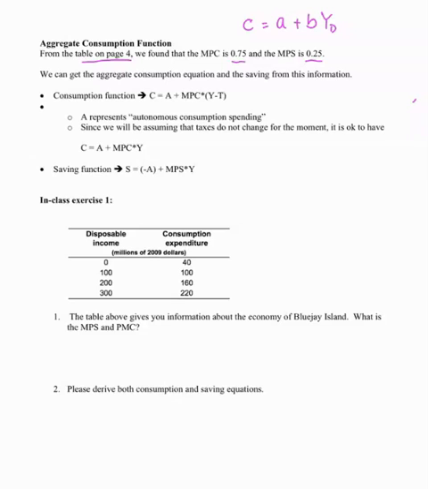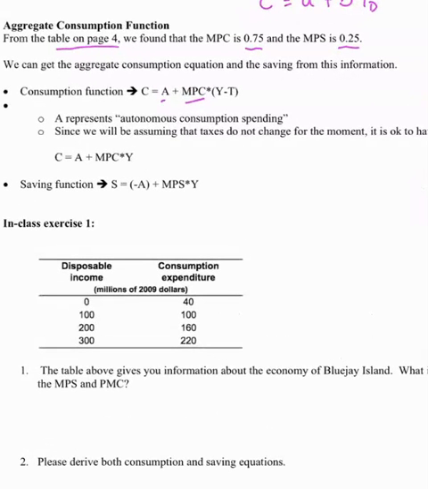The consumption function is A plus B, which is the MPC, marginal propensity to consume, multiplied by the disposable income. What is A? The part A is called autonomous consumption spending. What is autonomous consumption spending? It is spending that you need to do regardless of your income. You're going to have to eat, right? If you did not have any income, you still have to spend. This is the amount that will happen anyway. A, on the graph, is your intercept.